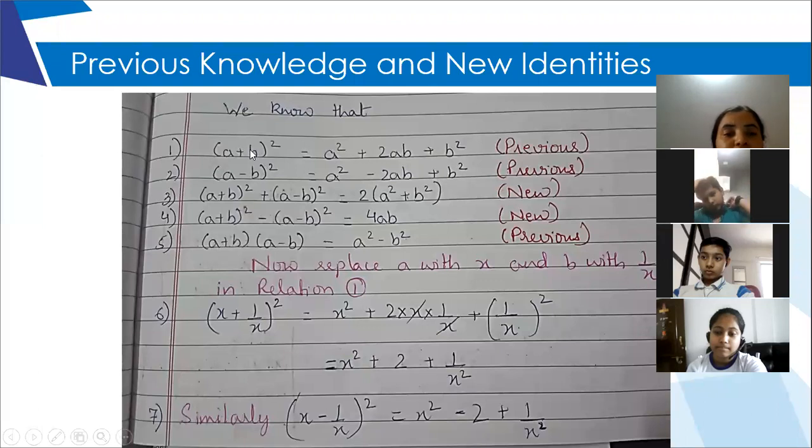So if we want to find the difference between the 2 and learn them, the only difference is that if it is (a plus b) whole square, there will be a plus sign with 2ab, and if it is (a minus b) whole square, the middle term will be minus 2ab. The remaining two terms are exactly the same in both identities. Please write it down quickly in your notebook.